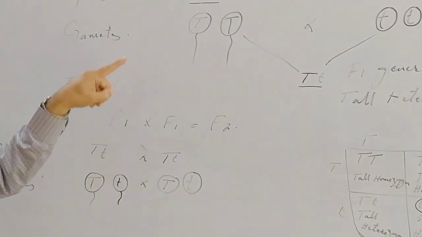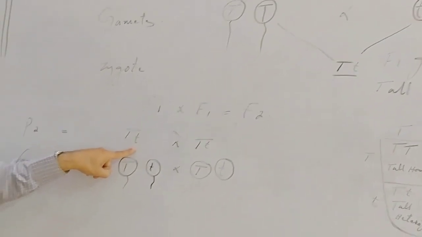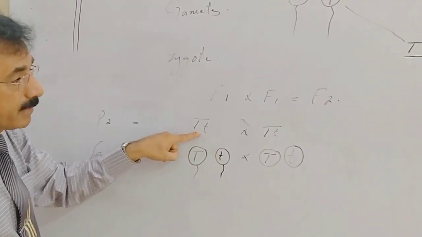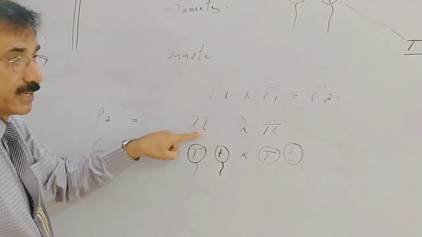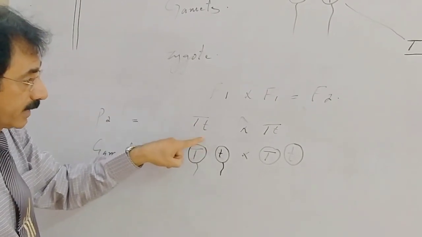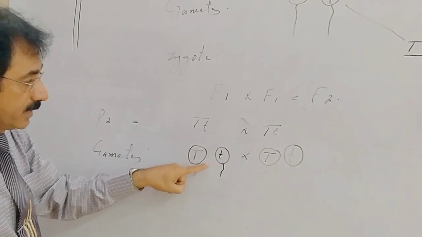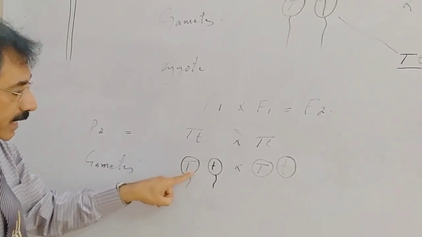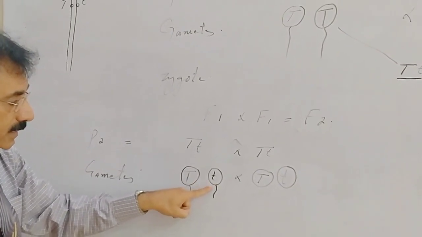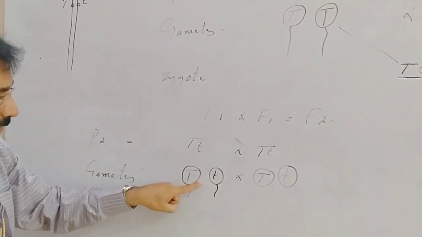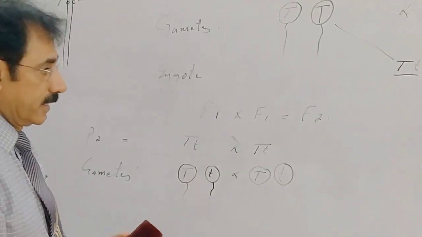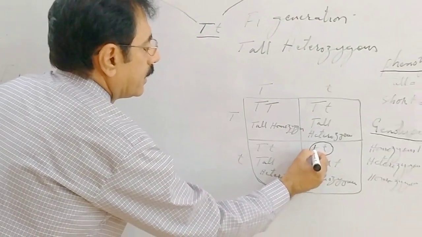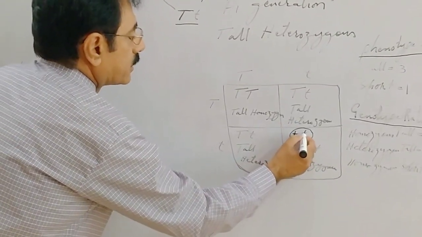It further states that at the time of gamete formation from the F1 generation, both the contrasting genes get segregated from one another and pass into different gametes, and their character appears in the next generation.